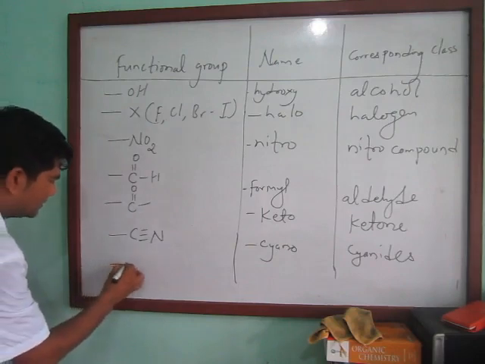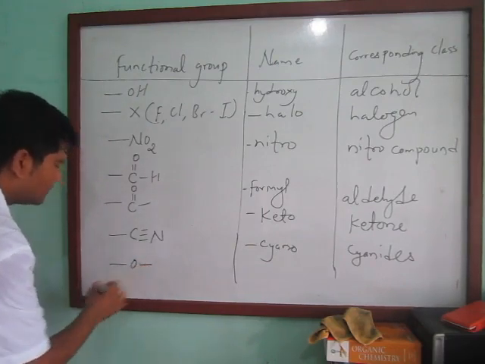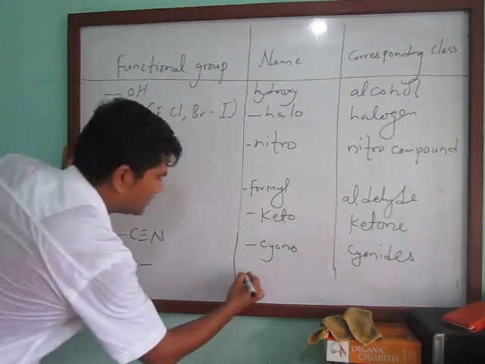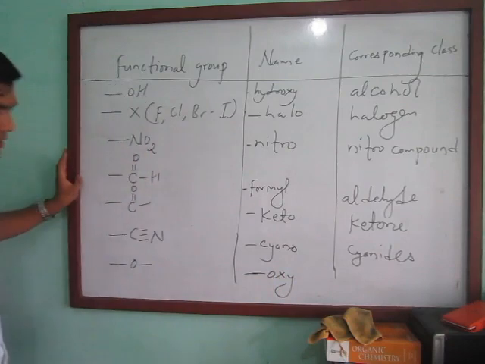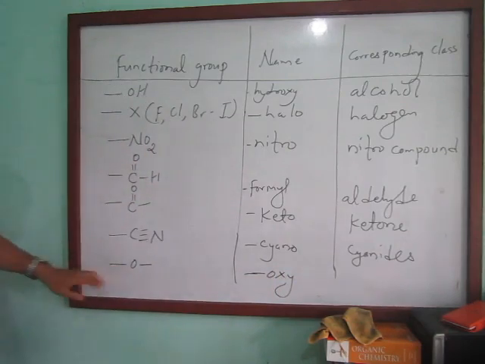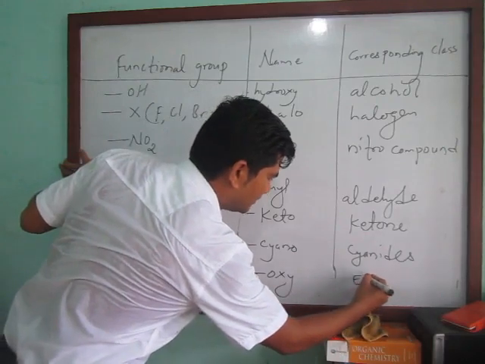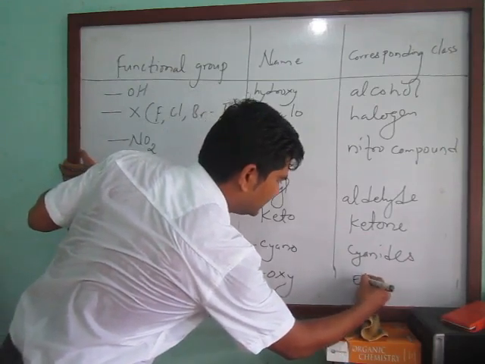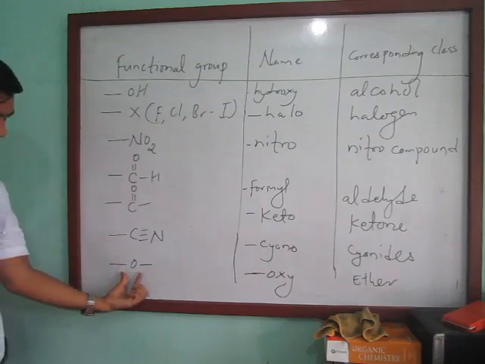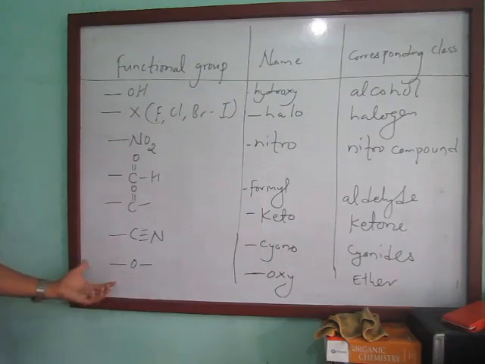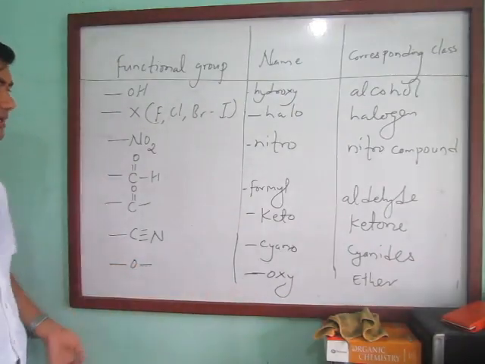And let's see here the oxy linkage. This one comes from ether, for the oxy linkage. You can say methoxy, ethoxy, in this way.